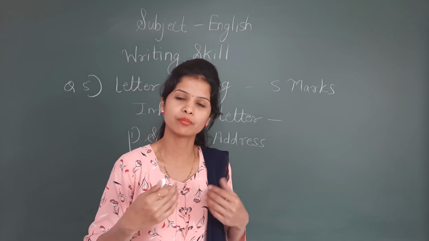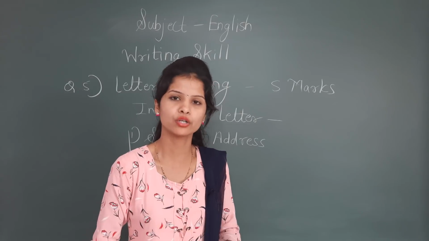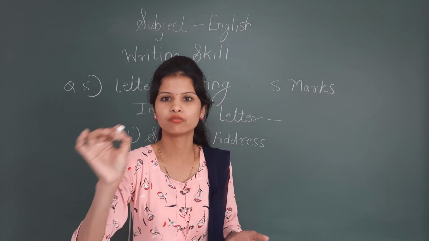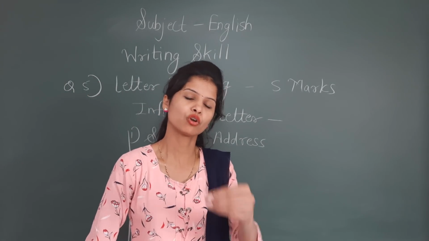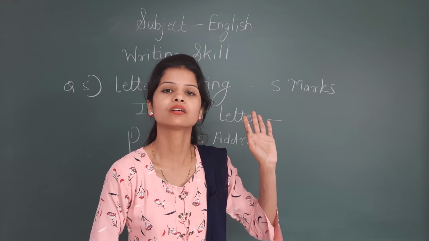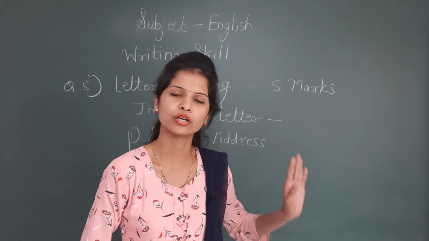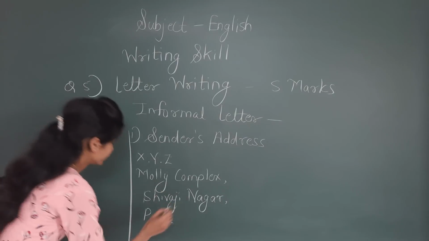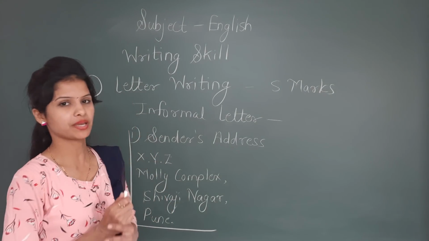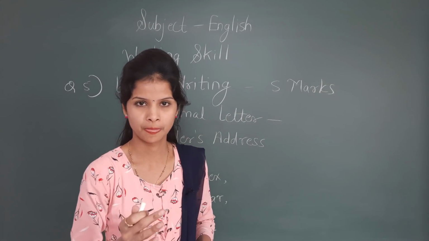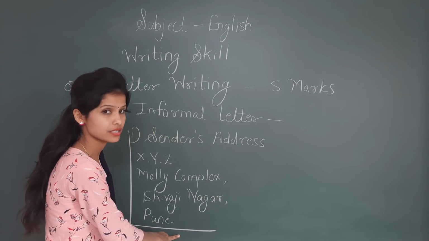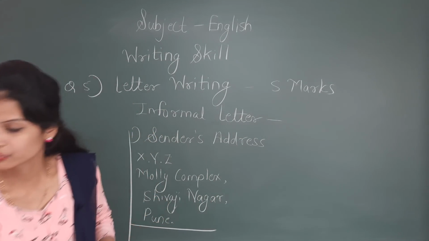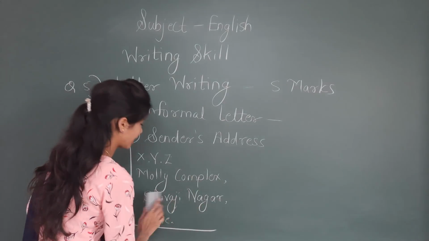For example, as I belong to Satara, I definitely know how to write the pin code, like 415001. So I have confirmed information. So if you have exact information, then only write the pin code, or just try to avoid it. Just give a full stop, then leave one line space after the name of the city. Yes, you have to leave one line space after the name of the city only. Then after it, see, I will rub this one.